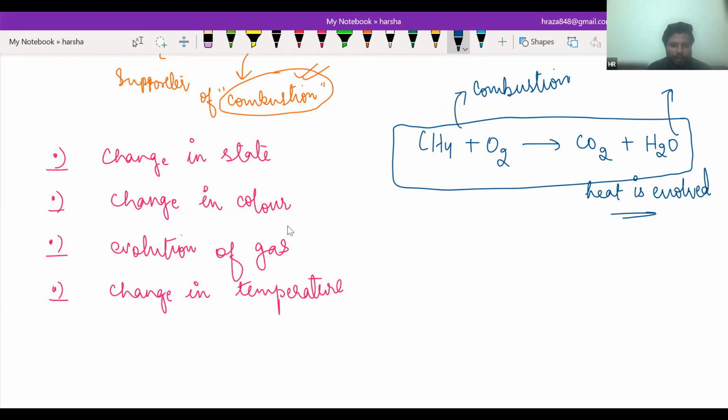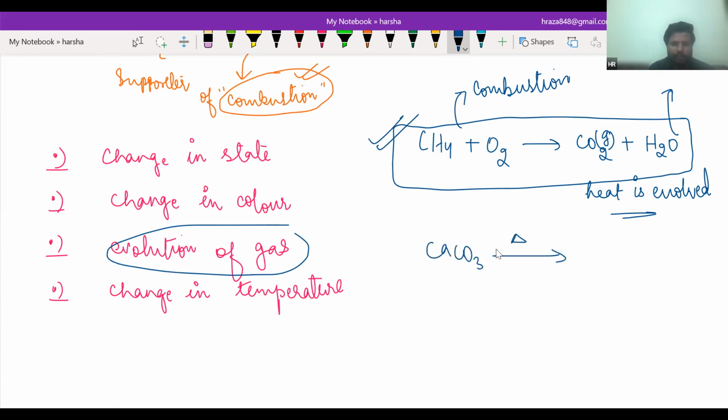Whenever we react with oxygen, this is combustion, and in a combustion reaction, heat is evolved. Here you can see evolution of gas, and CO2 is a gas. That means a reaction took place. In the same way, we can go for CaCO3. We give heat, then it will be converted into CaO plus CO2. CO2 is a gas. This is also a chemical reaction. So what is a chemical reaction?